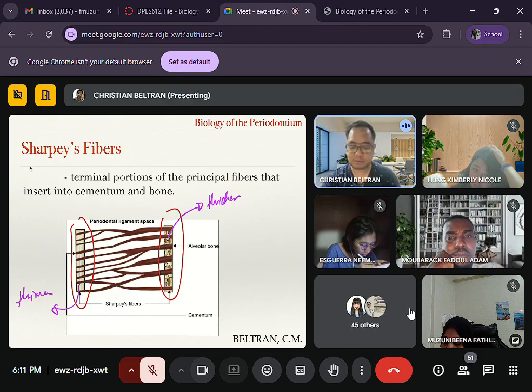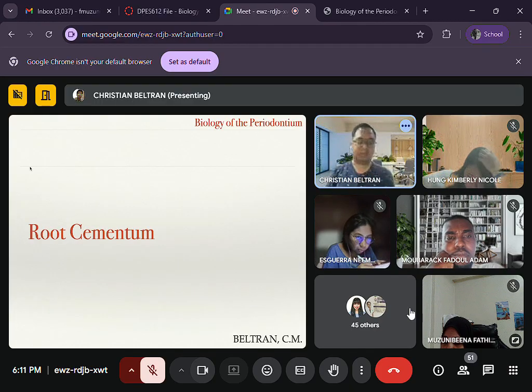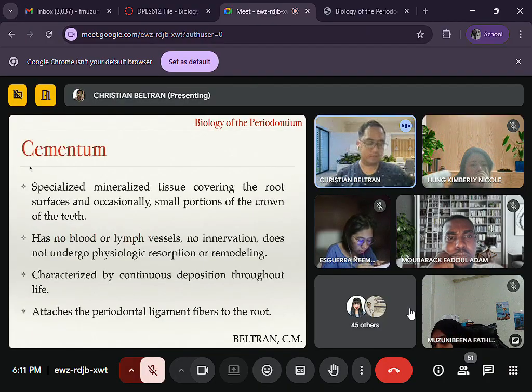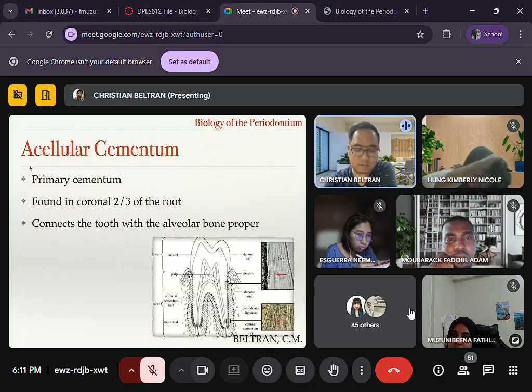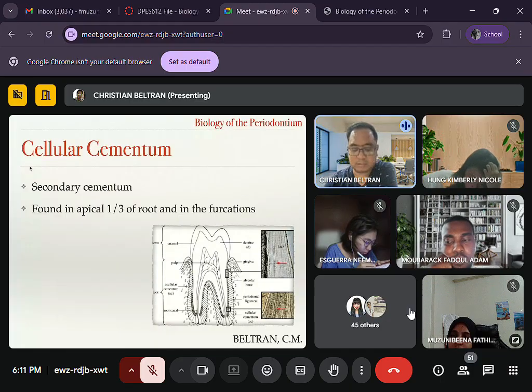So we now go to the third. The third one is the root cementum. So basically, cementum is a thin layer of hard dental tissue covering the anatomic roots of the teeth. Okay, so it is formed by cells known as cementoblasts, which developed from undifferentiated mesenchymal cells in the connective tissue of the dental follicle. Okay, so we have two types of cementum, right? We have the acellular cementum and the cellular cementum. Acellular cementum, that's the primary cementum. Cellular cementum, that's the secondary cementum.